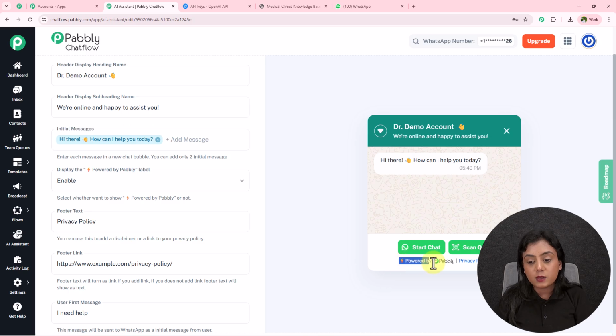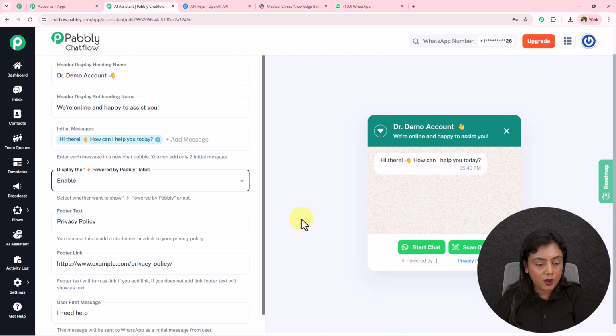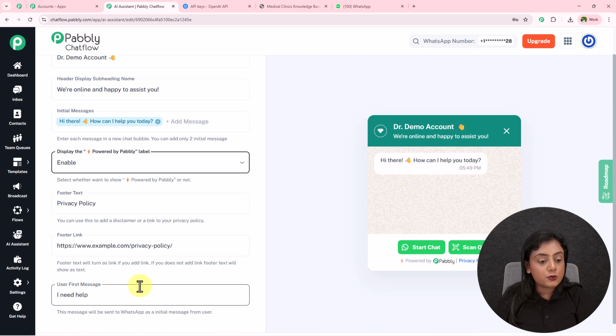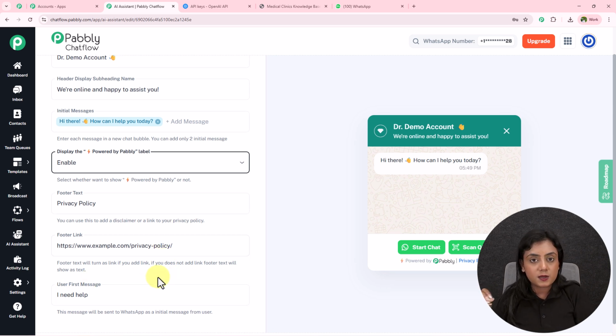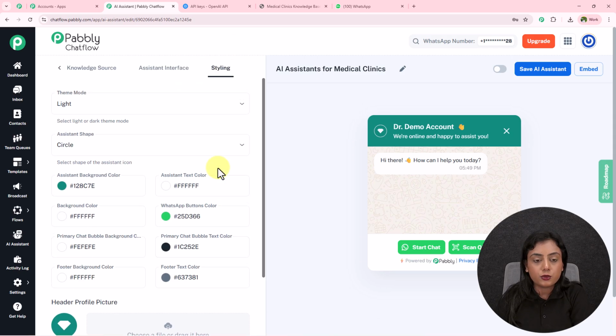If you want this powered by Pabbly to be removed, you can enable or disable it from here according to your requirement. If you want to add footer text right here, and make it a hyperlink, you can add the link over here. Now this is the user's first message. If the user sends a message from their side, what will be the first initial message? I've written it over here as I need help. You can change it according to your requirement. That is going to activate this bot automatically. If you want to change the coloring, as I've already told you, you have to do it through styling, but I do not want that, so I'm going to skip that part.